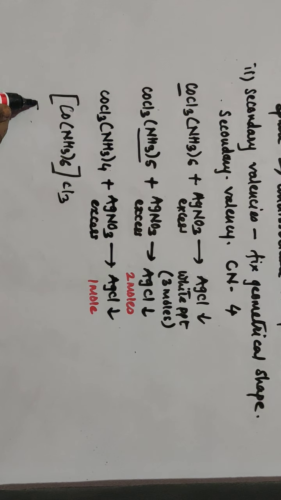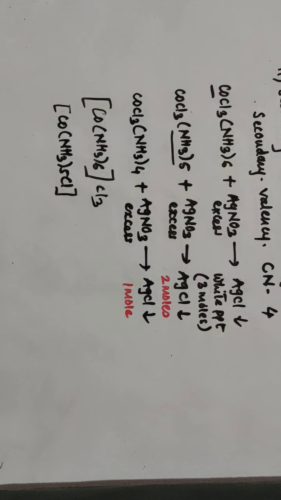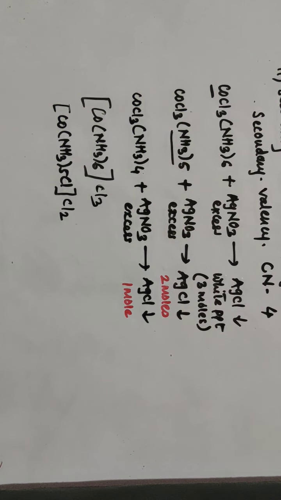That chloride ion enters the coordination sphere and remains unprecipitated, while in the ionization sphere only 2 chloride ions are there, which react with Ag plus, and 2 moles of AgCl are formed.